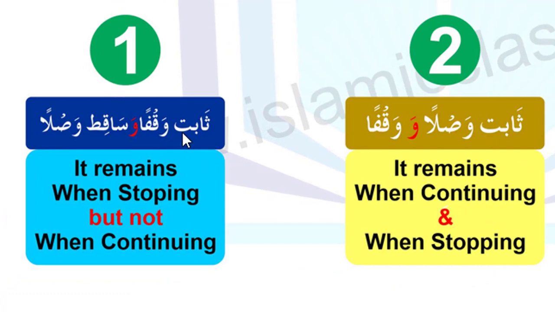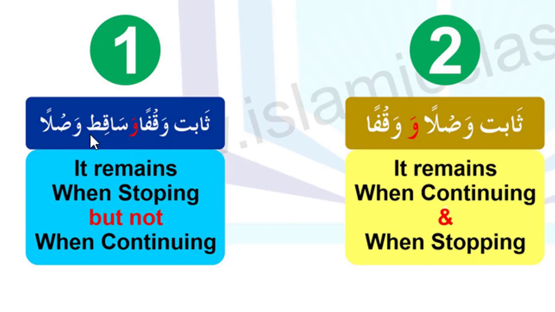The number 1 is called sabit waqfan wa saqit waslan. Sabit waqfan means it remains when stopping. When you stop on this type of place, you will make nabr there. So this is one condition. Just remember that there are 3 different terms of nabr. The first term we are reading right now, and inshallah we will discuss it in detail in the next lesson. Only remember the meaning here. Sabit waqfan means it remains when stopping. When you stop, you will make nabr on these types of places.